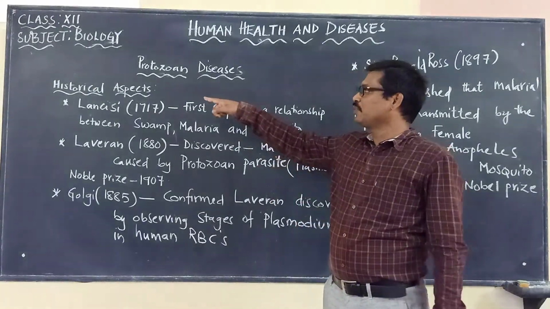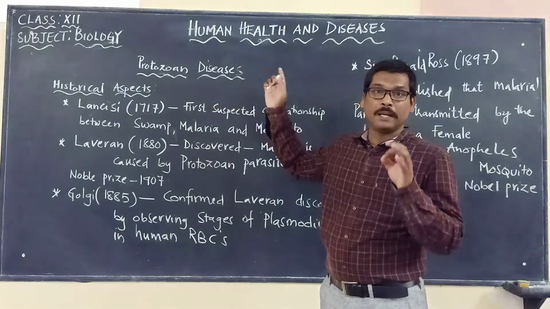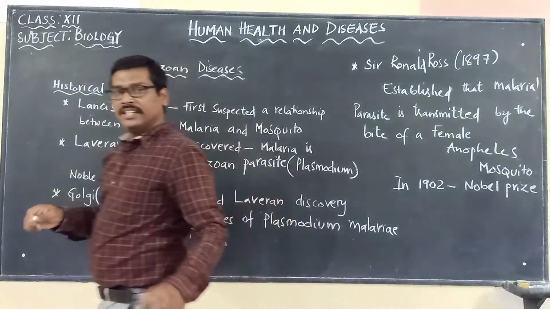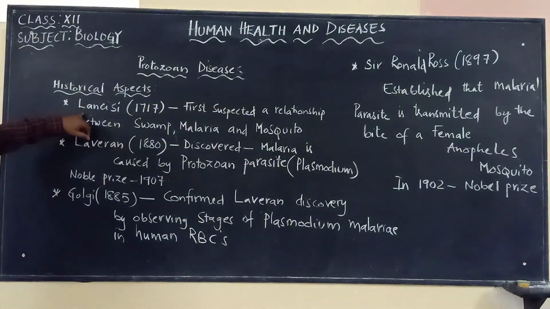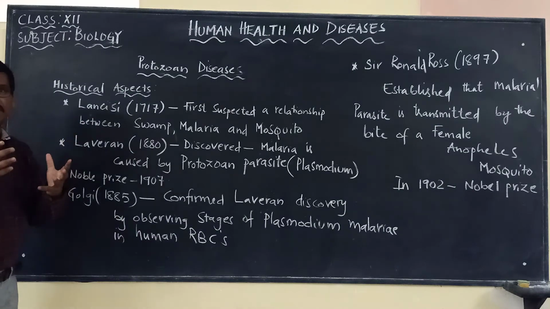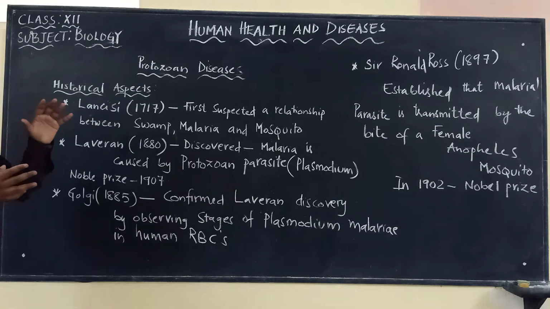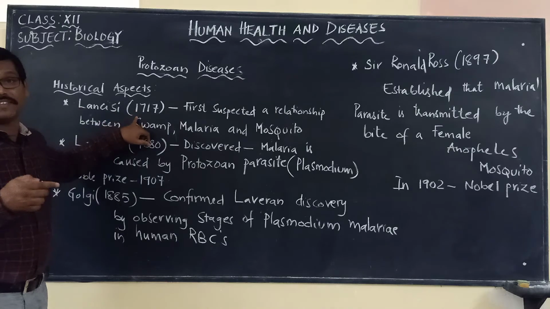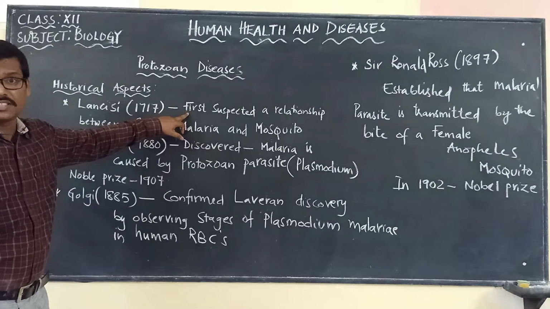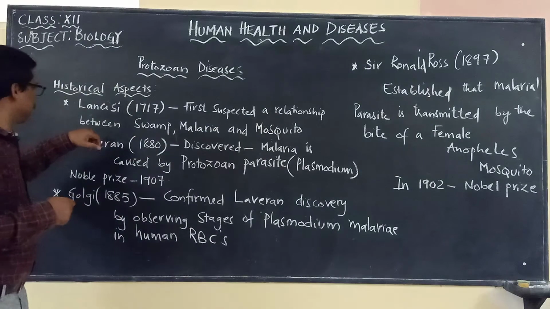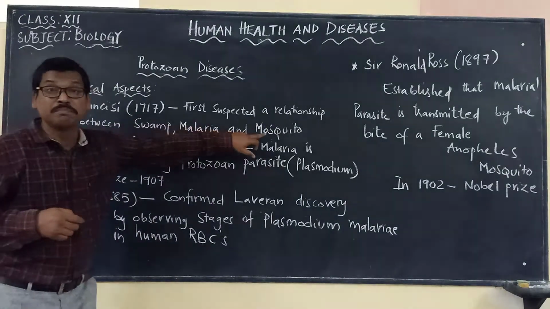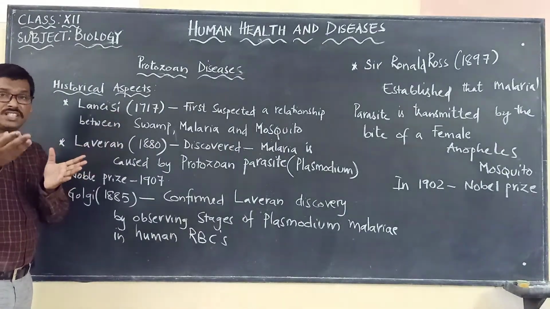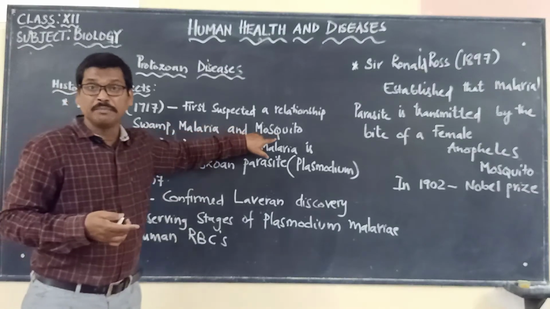So now we are going to look at the historical aspects of the malarial parasite. If you look at the historical aspects, the first scientist who started to discover about this disease, malaria, and what parasite is causing it, is Lancisi. In the year 1717, he is the first scientist who suspected a relationship between swamp, malaria and mosquito, in how this disease is transmitted.